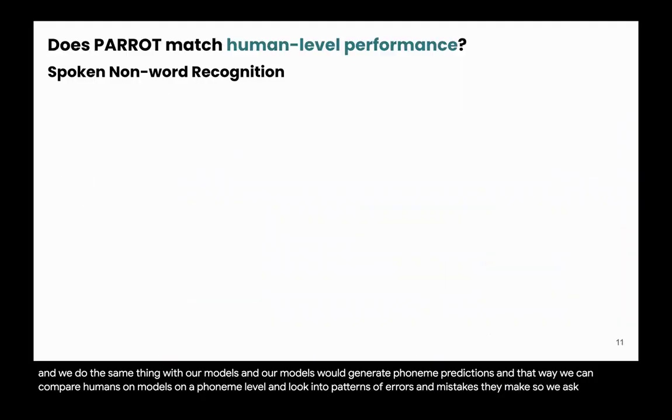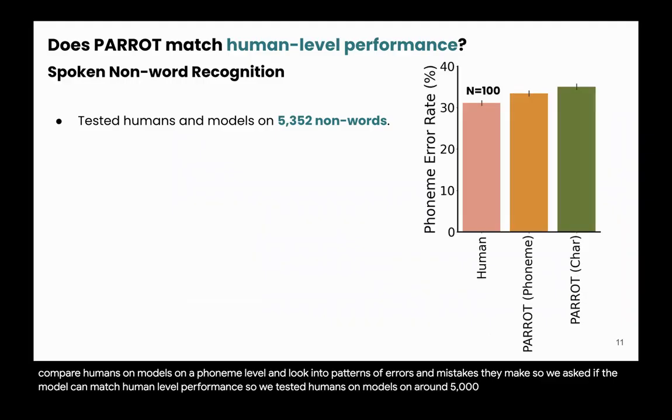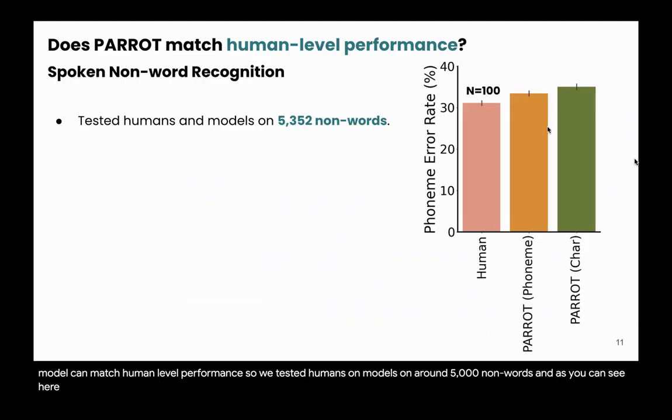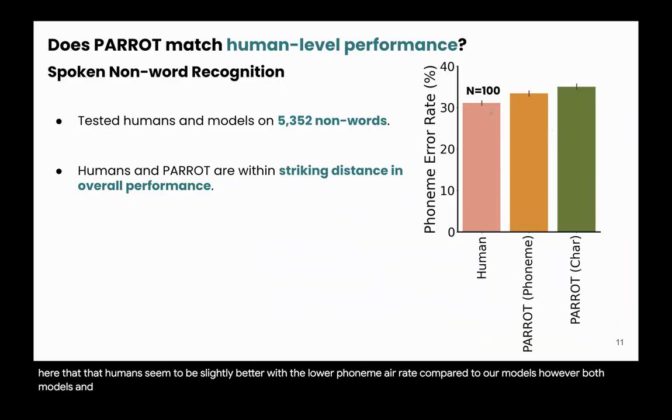So we ask if the model can match human level performance. We tested humans and models on around 5,000 non-words, and as you can see here, humans seem to be slightly better, with a lower phoneme error rate compared to our models. However, both models and humans are within striking distance in overall performance.